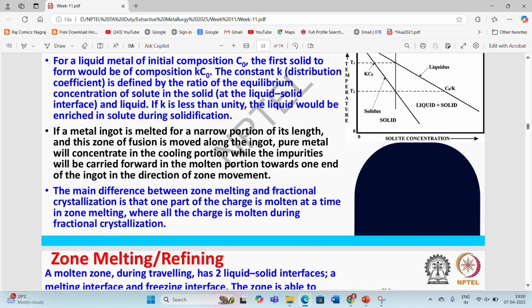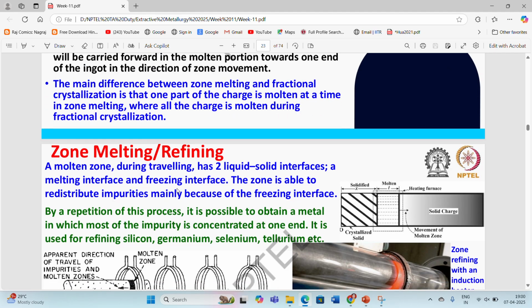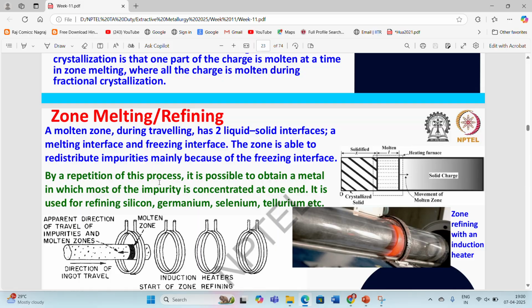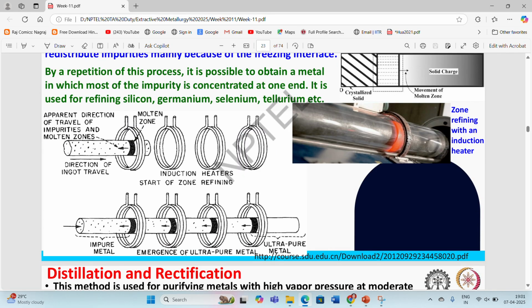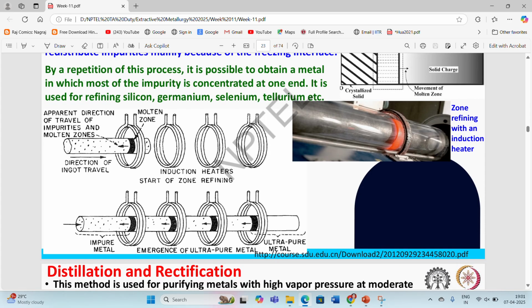So the main difference between zone melting and fractional crystallization is that one part of the charge is molten at a time in zone melting, whereas all the charge is molten during the fractional crystallization process. So this is a typical example of zone melting or refining. These types of processes are generally used for the refining of gold metal, for removing the impurities from the gold.